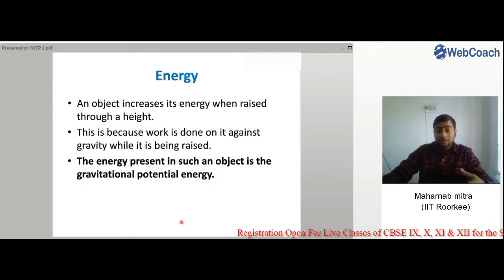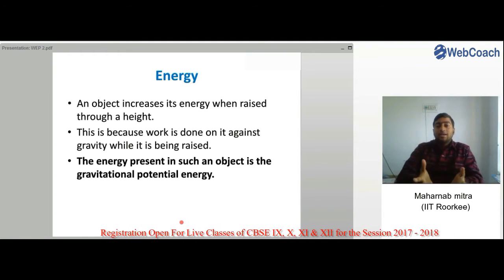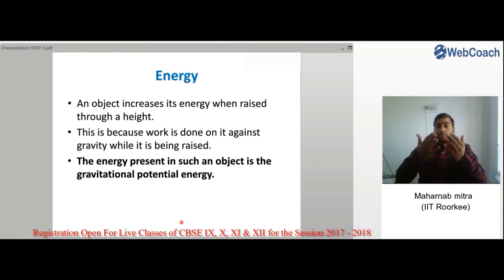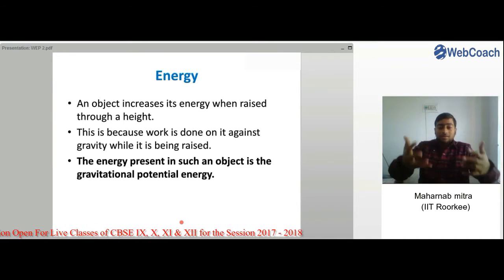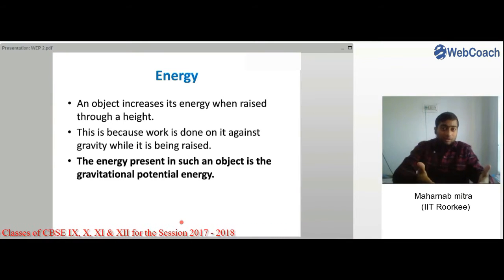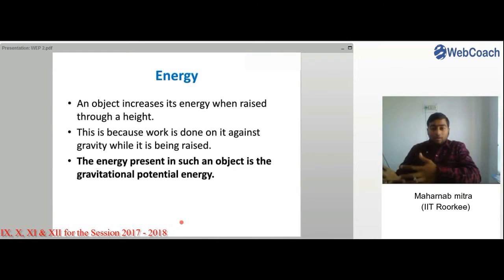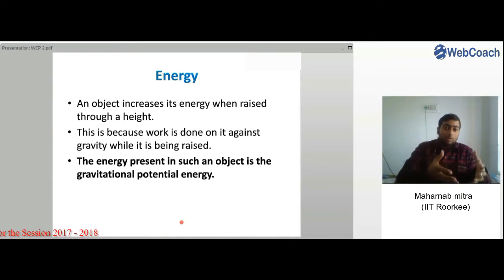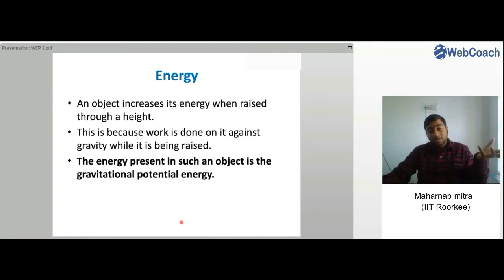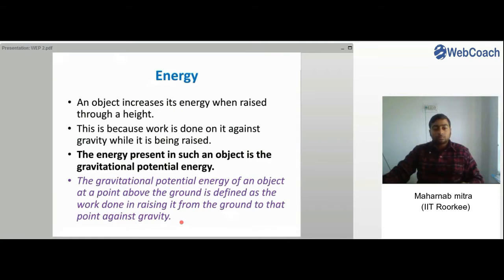The energy present in such an object is the gravitational potential energy, or as we are doing work against gravity, the energy which is stored in it is due to the work against gravity only. Due to gravity, energy is being stored in the block when it is moved to a height. And that is why this potential energy is called gravitational potential energy, because this happened due to the gravitational pull of the earth.